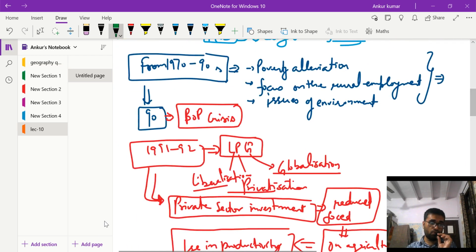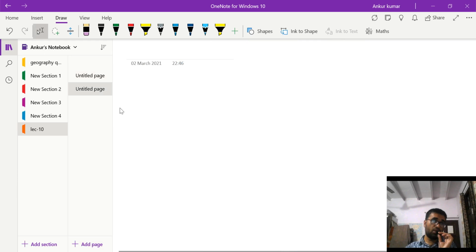Now we will move to the more geographical concepts, that is, how the land utilization in India has changed since independence.